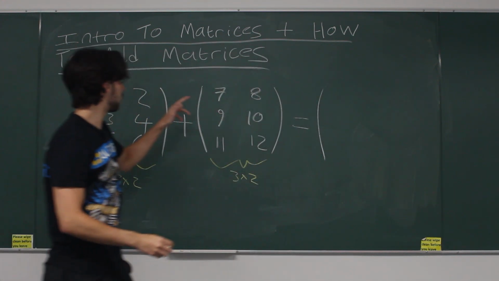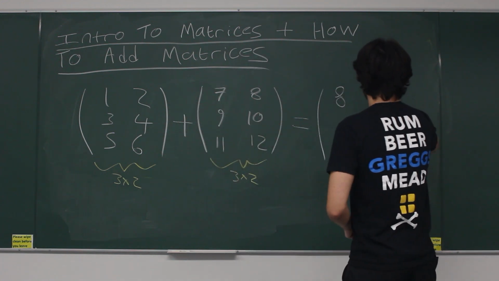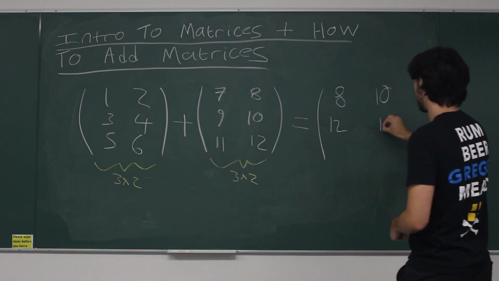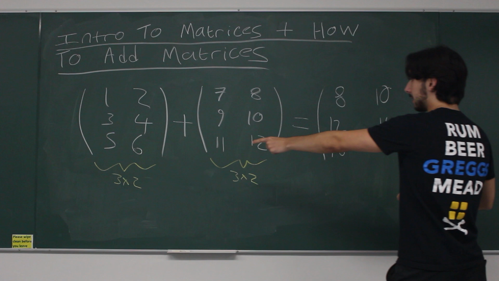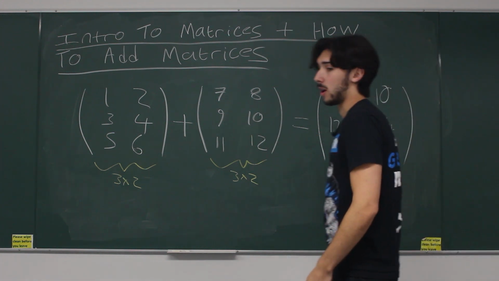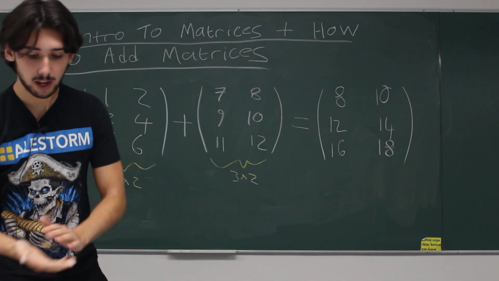So we're going to do 1 plus 7, which is 8. 2 plus 8 is 10. 3 plus 9 is 12. 4 plus 10 is 14. 5 plus 11 is 16. And 6 plus 12 is 18. And that's the final answer. That's all there is to it, guys, as far as adding matrices together.